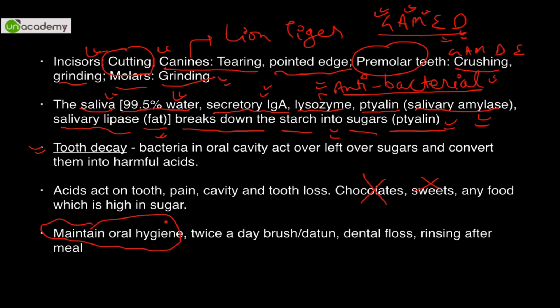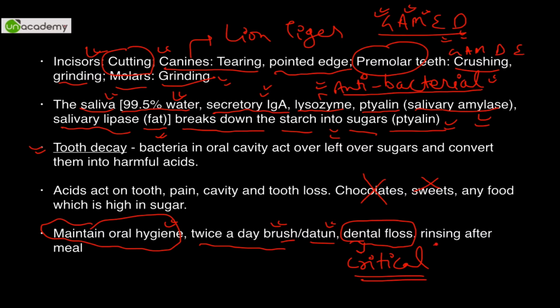Please remember this term, extremely critical. If you just brush twice a day, buy a brush or datun is better sometimes, and use dental floss. This is critical. 99.9% Indians do not use this, so just remember using dental floss and rinsing after meal. If you do this, you can eat whatever the hell you want to do, nothing will happen to your teeth.